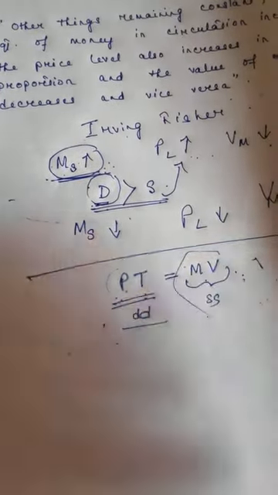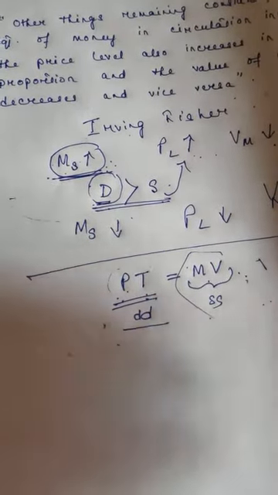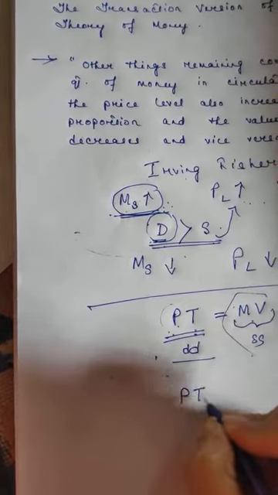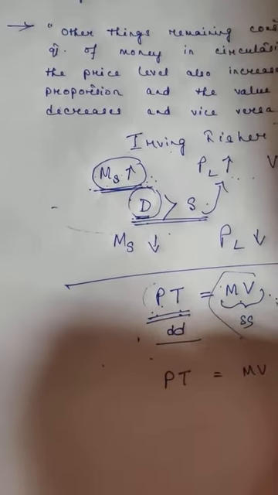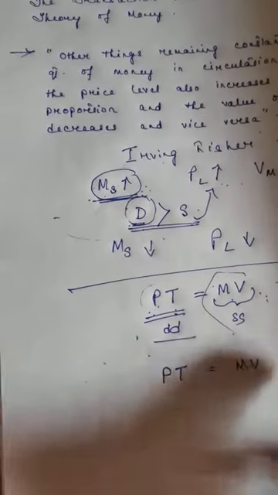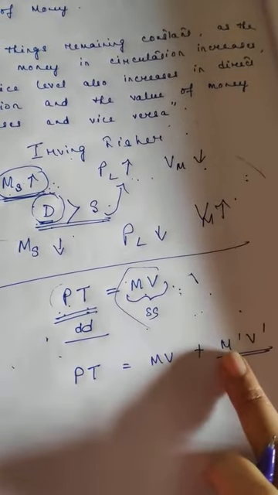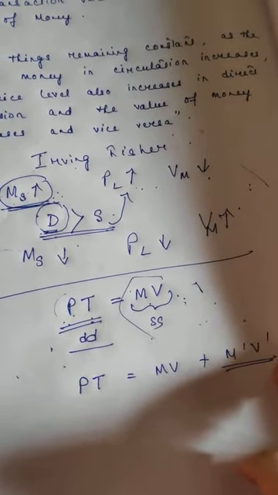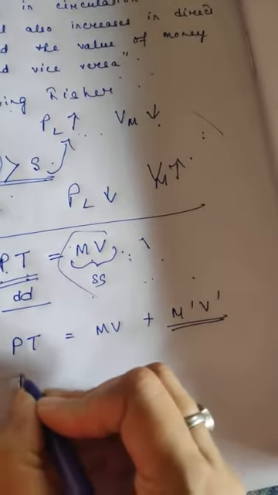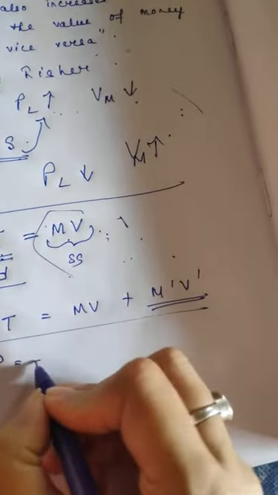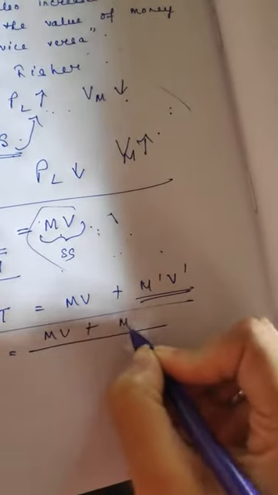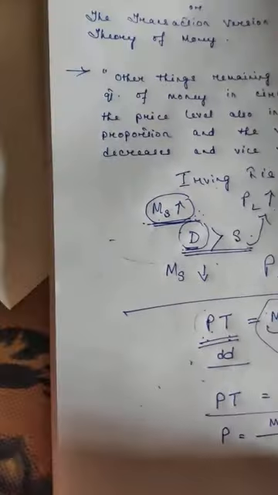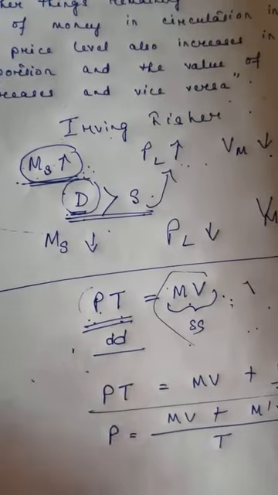And after that, when Fisher realized this, he modified his equation to PT equals MV plus M dash V dash, where M dash is the money supply that is stored in banks, and V dash is the velocity of circulation of bank money. Then Fisher said we can write this equation as P equals MV plus M dash V dash divided by T. While explaining this theory, Fisher has taken various assumptions.